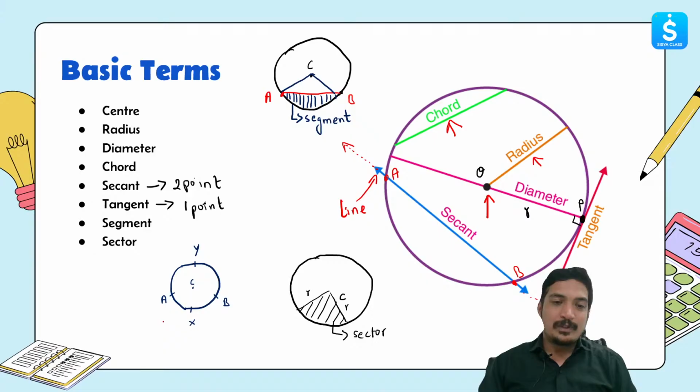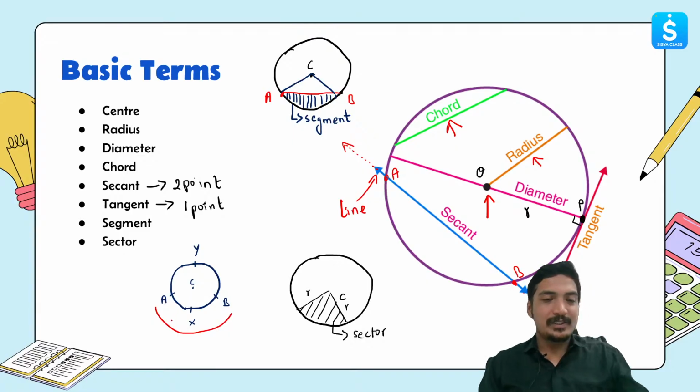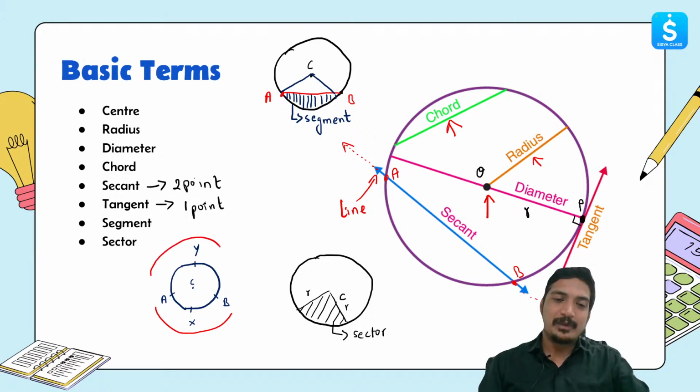If you see over here, from A to B there is one piece. Guys, tell me in the chat, is this piece bigger or smaller than the other piece, this one over here? So we have one piece called AXB, and another piece called AYB.